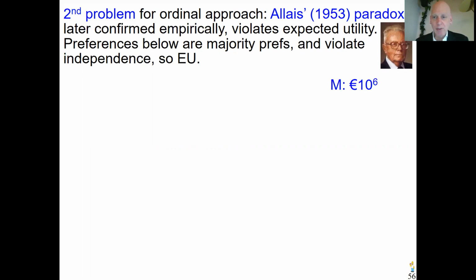Capital M will abbreviate €1,000,000. Imagine there's a choice. You can get 10 million for sure, or you can get a probability distribution, a lottery, giving you 40 million with 80% probability, but 0 with 20% probability. Question, what do you prefer? You can stop the video, make up your mind, and then continue listening. Anyway, I show now what the majority preference is. Most people prefer the sure 10 million rather than the gamble. Of course, this violates expected value, that's obvious.